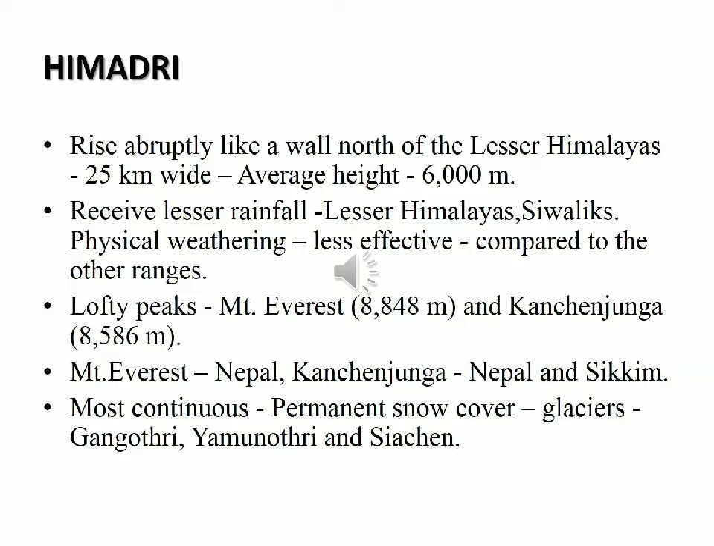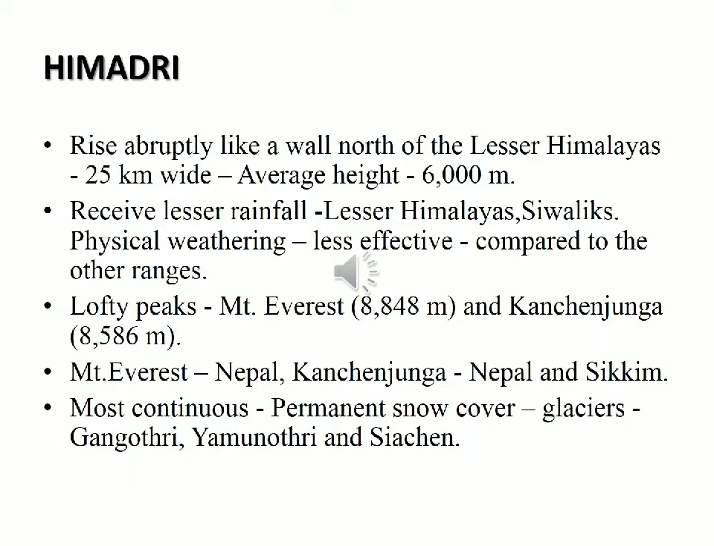The Greater Himalayas are the Himadri. The Greater Himalayas rise abruptly, that is suddenly, like a wall to the north of the Lesser Himalayas. The Greater Himalayas, or the Himadri, are about 25 km wide. Its average height is about 6,000 meter. So note down here, the average height of Himadri is 6,000 meter.